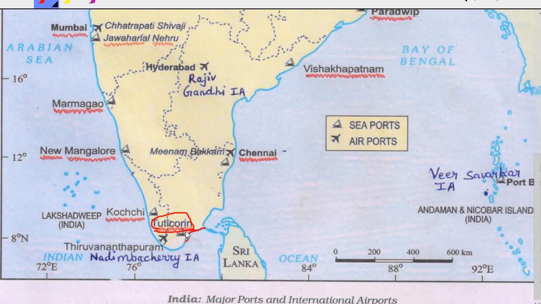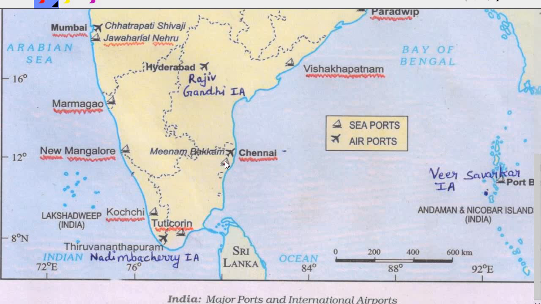The area where it gets the curve, just near that place, is Tuticorin Port in Tamil Nadu. It's not in the extreme south, but it is in the south only, near this curve. I think you'll be able to recognize it. It is Tuticorin Port.